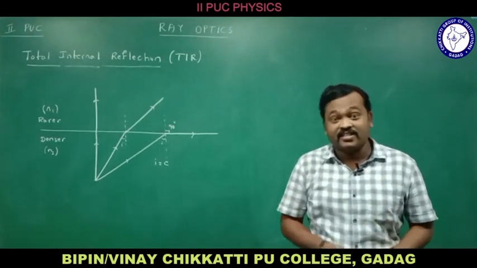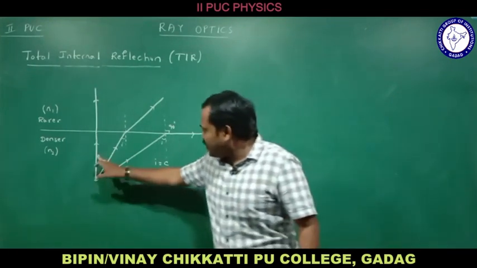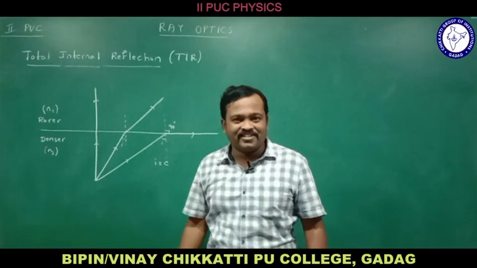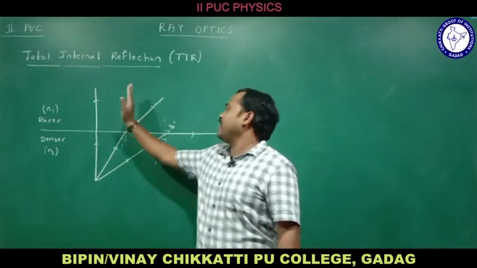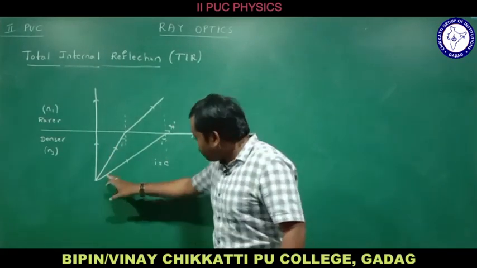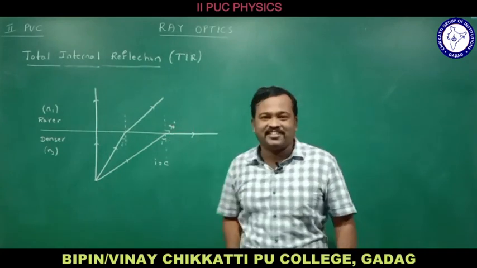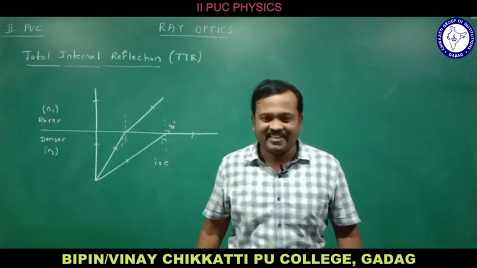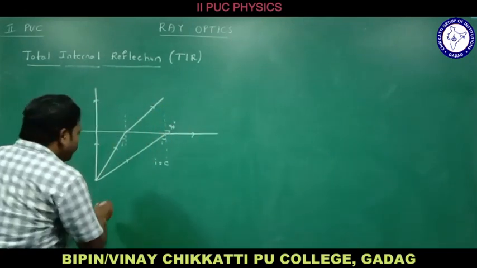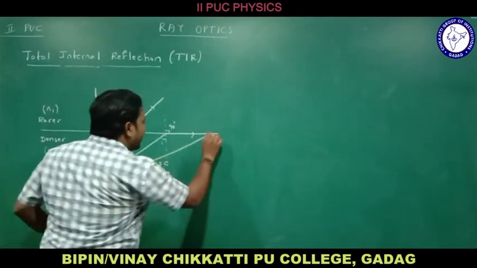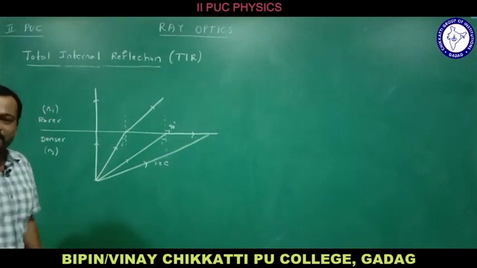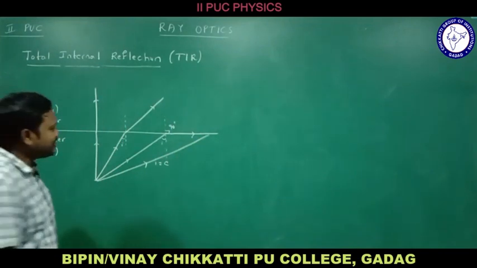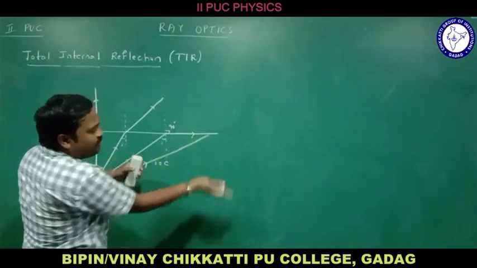The first ray, if it is at 90 degrees, moves in a straight line itself. If you increase the angle of incidence, the angle of refraction also increases. At a particular angle of incidence, the angle of refraction is 90 degrees. What happens if you further increase the angle of incidence? Again it moves away from the normal.